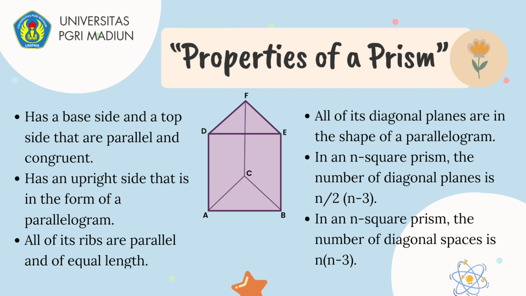Next, in an n-sided prism, the number of diagonal planes is n over 2 multiplied by n minus 3. Next, in an n-sided prism, the number of diagonal spaces is n multiplied by n minus 3.